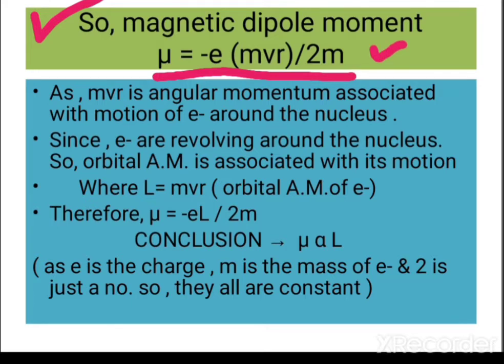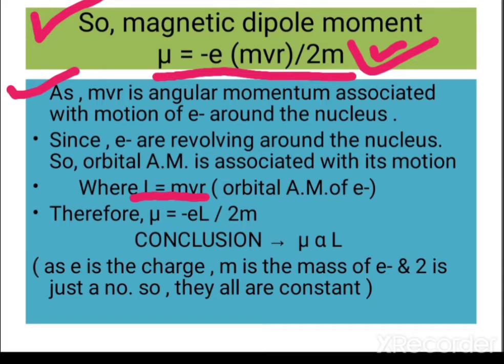I have multiplied by m and divided by m in that equation just because I want to make L equal to mvr in the above equation. So mvr is the angular momentum associated with the motion of the electron around the nucleus, and since electrons are revolving around the nucleus, orbital angular momentum is associated with its motion.